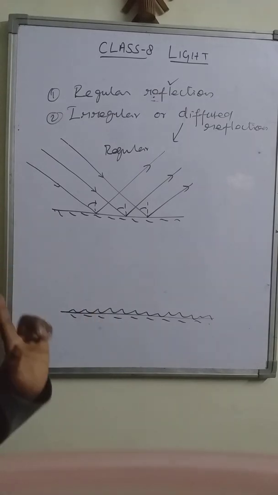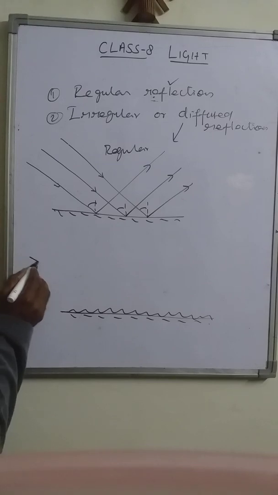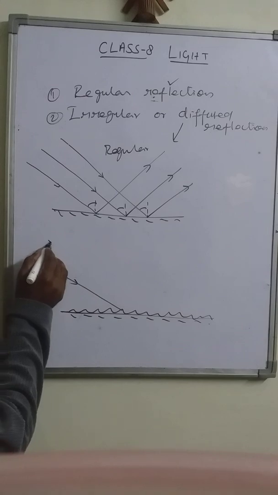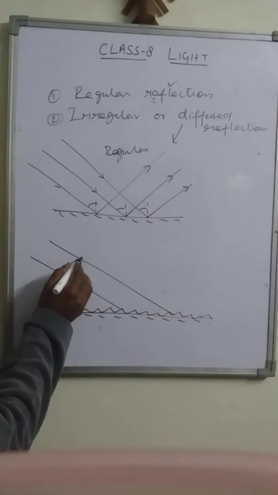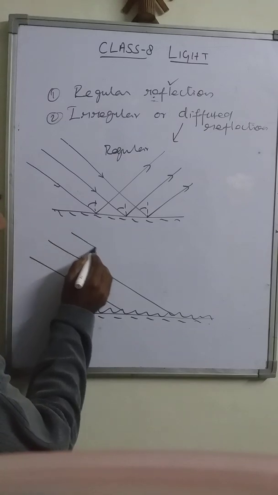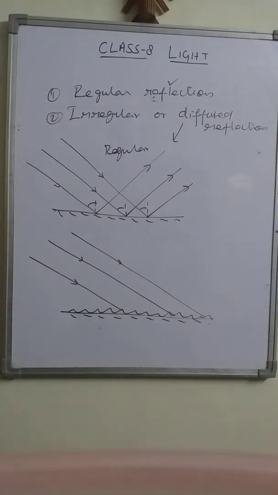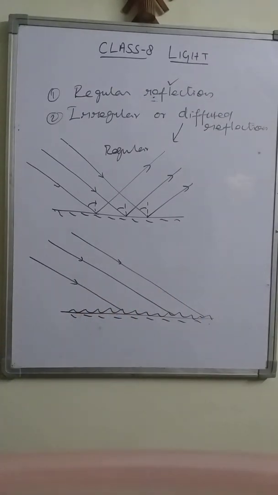This is the surface on which a parallel beam of light strikes. Suppose this is a light ray striking and another light ray striking the mirror at this point. One more light ray. Now you see, the light rays are striking the surface at various points.